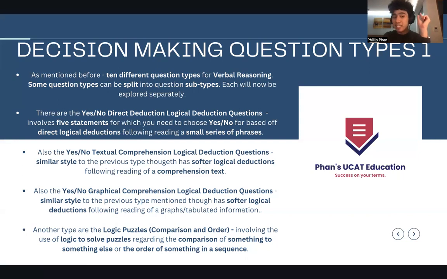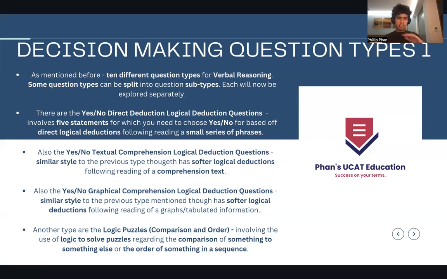Also, there are the yes/no textual comprehension logical deduction questions. It's very similar to the previous type, though it has softer logical deductions following the reading of a comprehension text. What I mean is that you're not doing really strong logical deductions, one step to the next. It's more like softer inferences as opposed to pure deductions. And I've named it that because you're going to be reading a comprehension text.